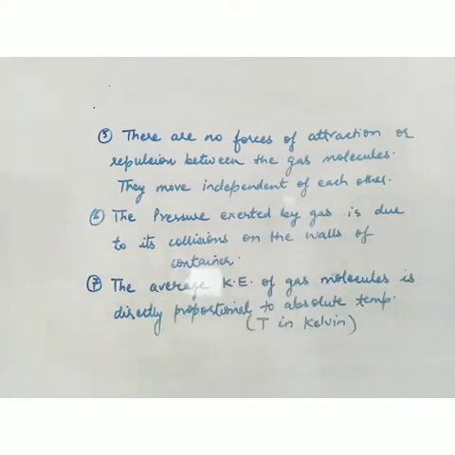And the last point of this kinetic theory of gas is the average kinetic energy of gas molecules is directly proportional to absolute temperature, that is temperature in Kelvin. So when we increase the temperature, the kinetic energy of molecules will increase. The movement of gas molecules will increase, their collisions will increase. So all these points explain the behavior of gases. All these points provide a theoretical basis for the gas laws. Why do gases behave like this? The explanation is this kinetic theory of gas.